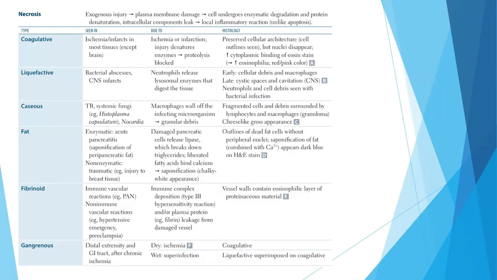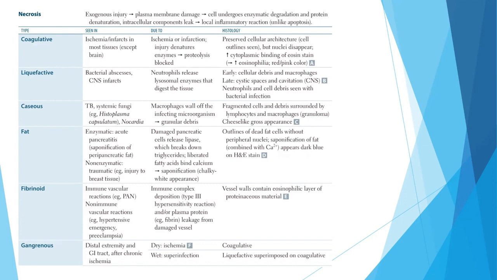Necrosis is a very important topic, so we will take some time. So, in necrosis, whenever there is exogenous injury, there is plasma membrane damage. And you know that when there is plasma membrane damage, the cell undergoes enzymatic degradation and protein denaturation. And then the intracellular components leak. Now, when these intracellular components leak, there is a local inflammatory reaction. You know by now that in apoptosis, there is no inflammatory reaction. But in necrosis, due to the leak of these intracellular components, there is a local inflammatory reaction.